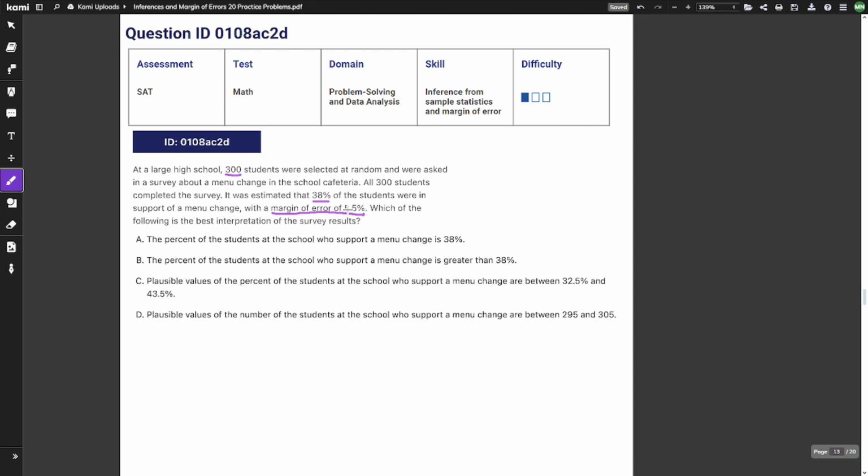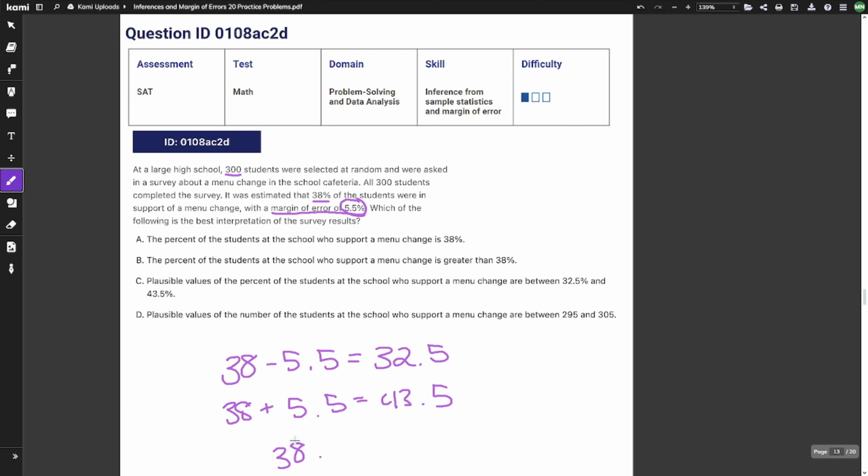So here we have our margin of error of 5.5%. So we're gonna add and subtract that from 38. 38 minus 5.5 is equal to 32.5. And then 38 plus 5.5 is equal to 43.5. That means our values could range anywhere between 32.5% and 43.5%. Let's look at our answer choices.